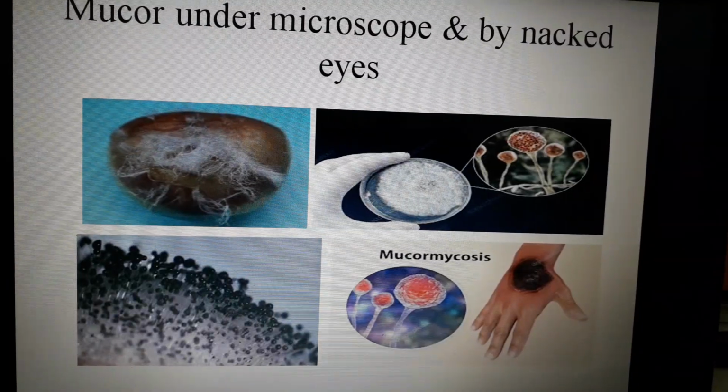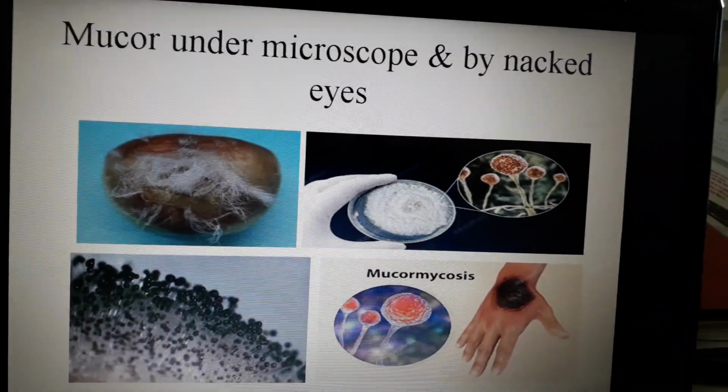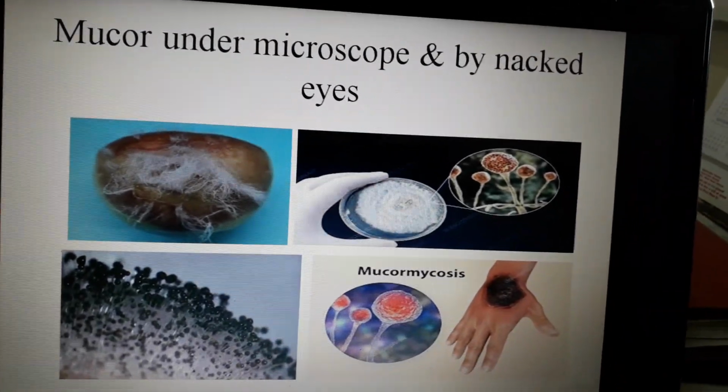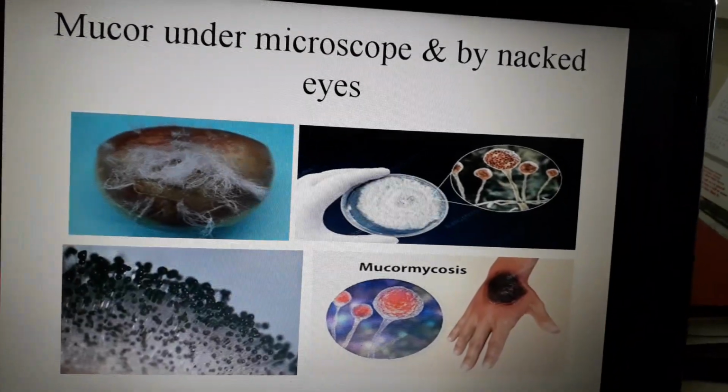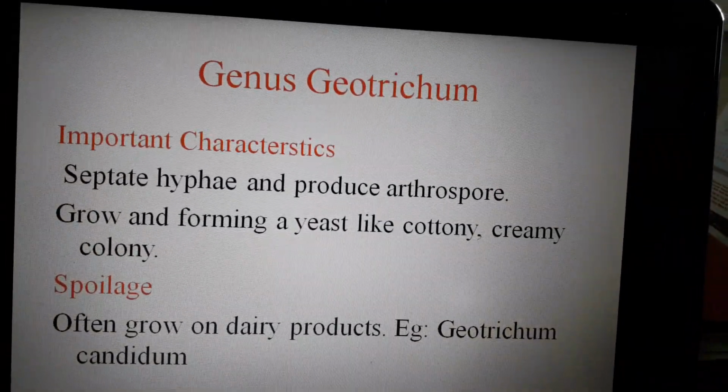So these are the different mold genera which are responsible for the spoilage of foodstuff, and some of them have a beneficial role.